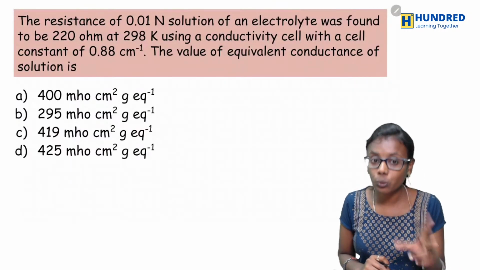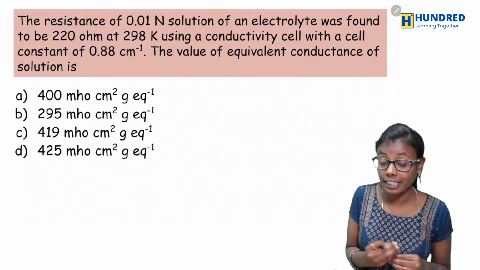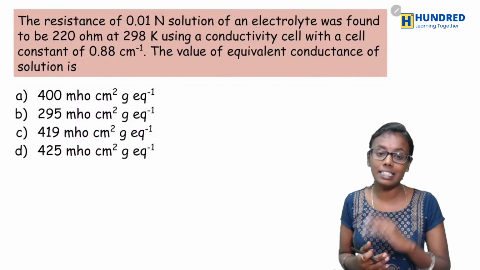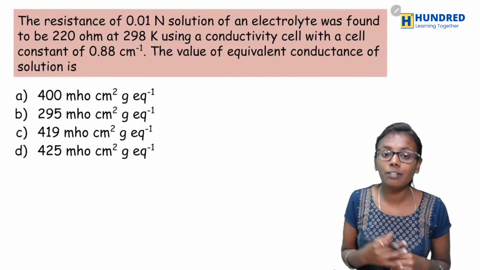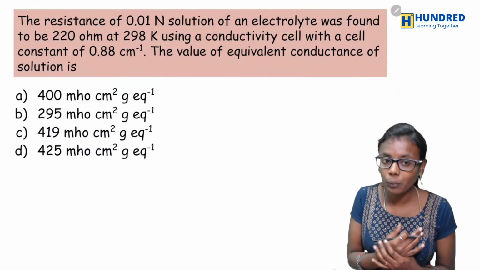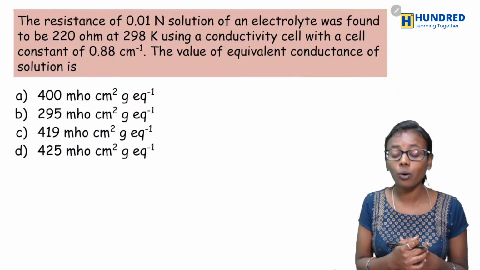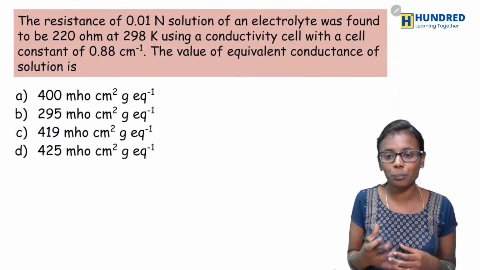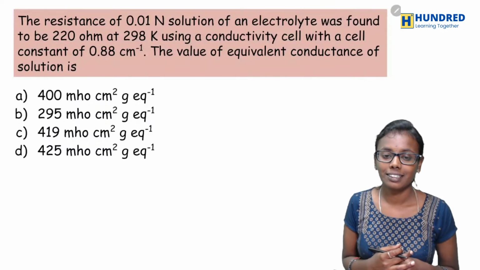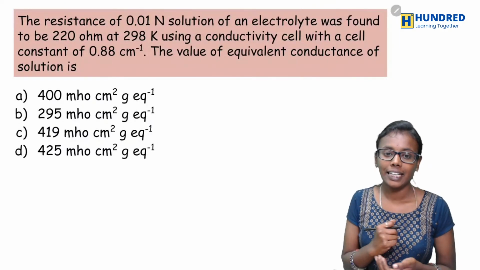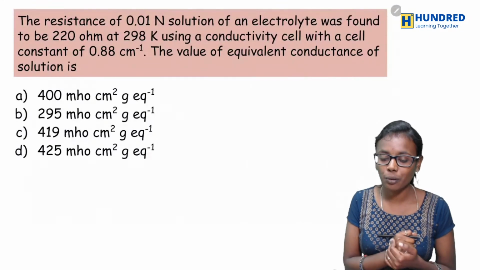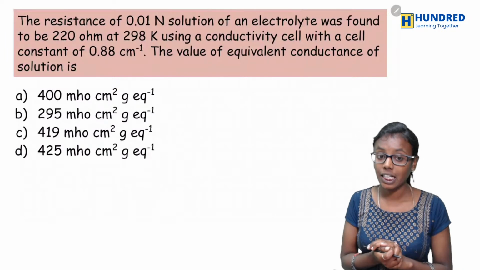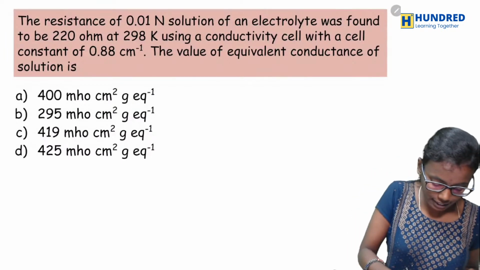220 ohm at 298 Kelvin using a conductivity cell with a cell constant of 0.88 centimeter inverse. What would be the value of equivalent conductance of the solution? Okay, so what formula you will be using here? You are going to find out equivalent conductance. So what is the formula of equivalent conductance?